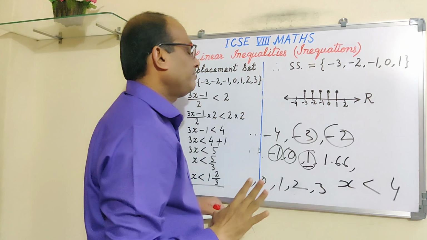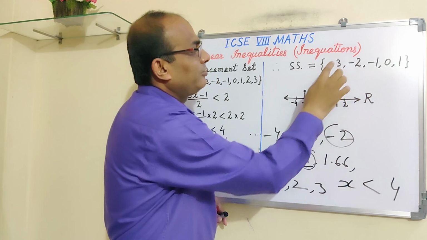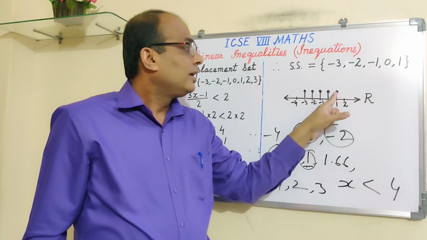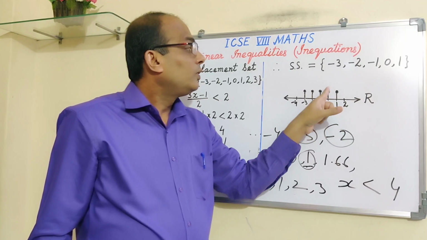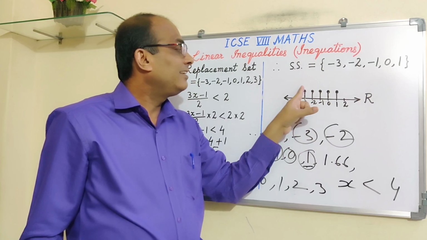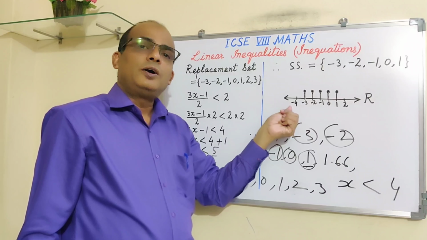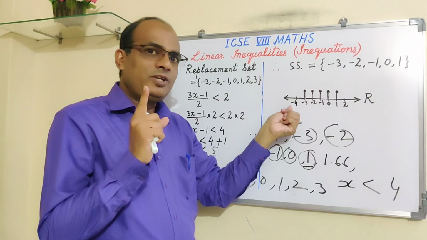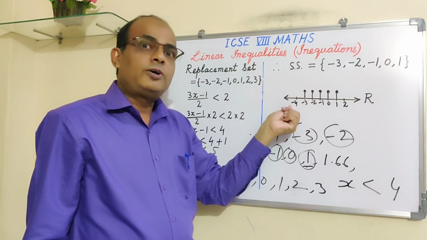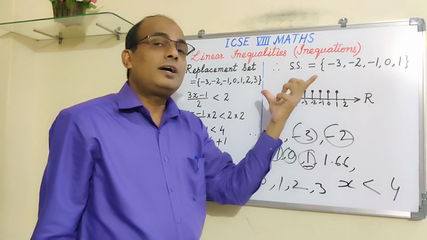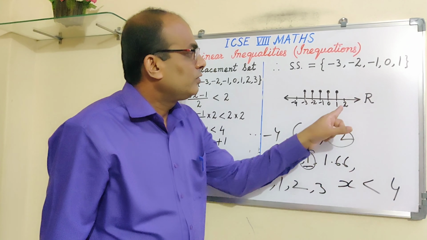R, real number. Now the solution set is 1, 0, minus 1, minus 2, minus 3. I am showing 1 with the help of a lollipop. 0, minus 1, minus 2, minus 3. One extra number on the right side and one extra number on the left side. This I mentioned in my part 1 video lecture. This is one of the important points, that one extra number on either side is a must. So this 2 is also needed.